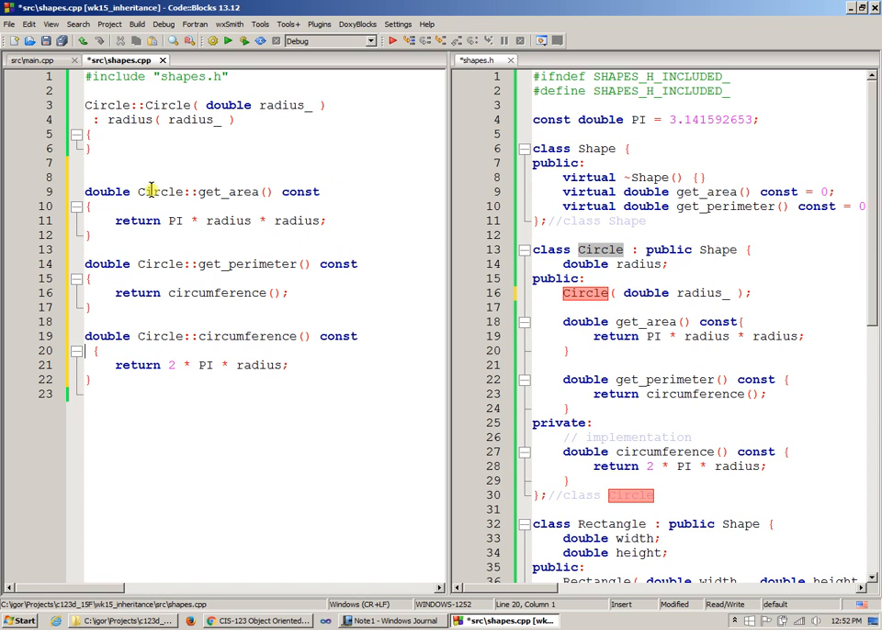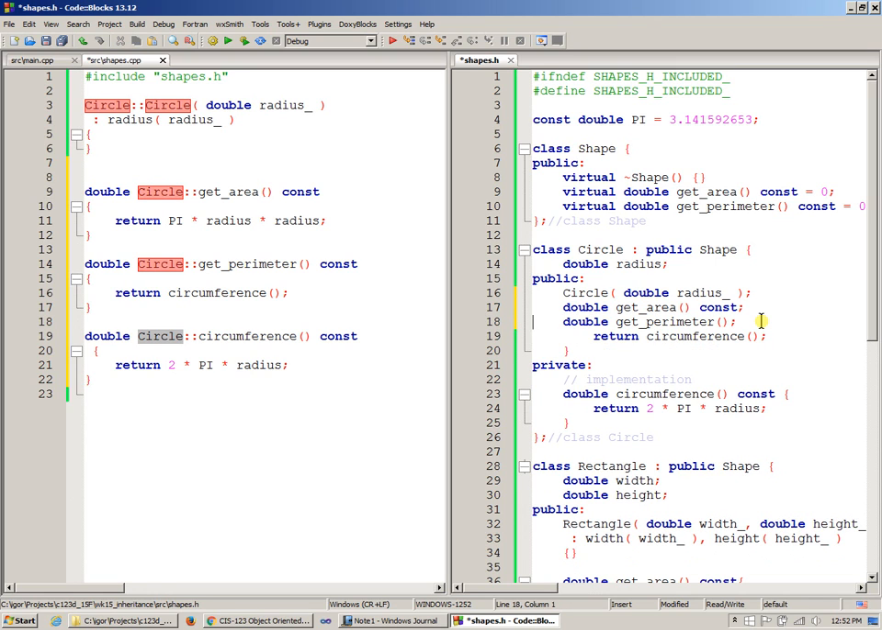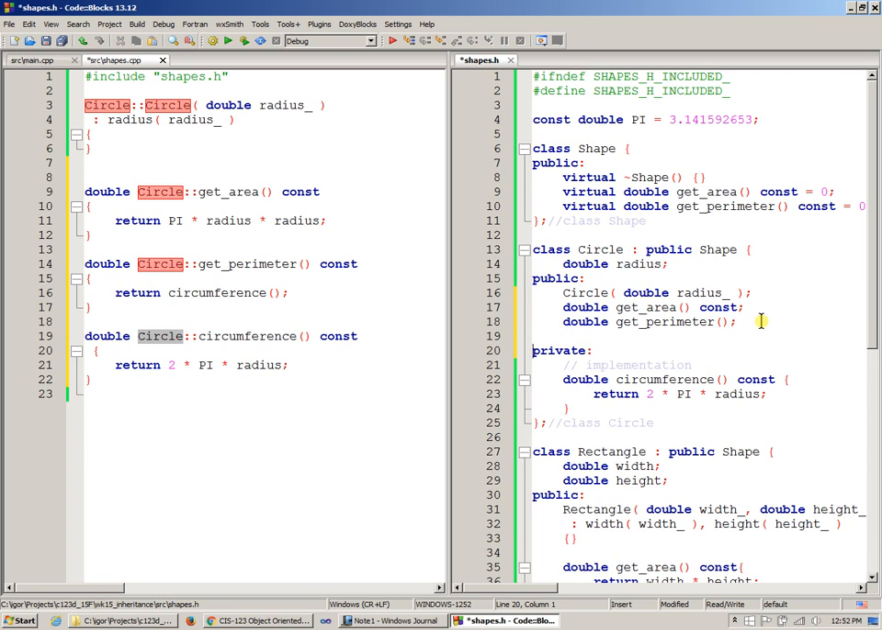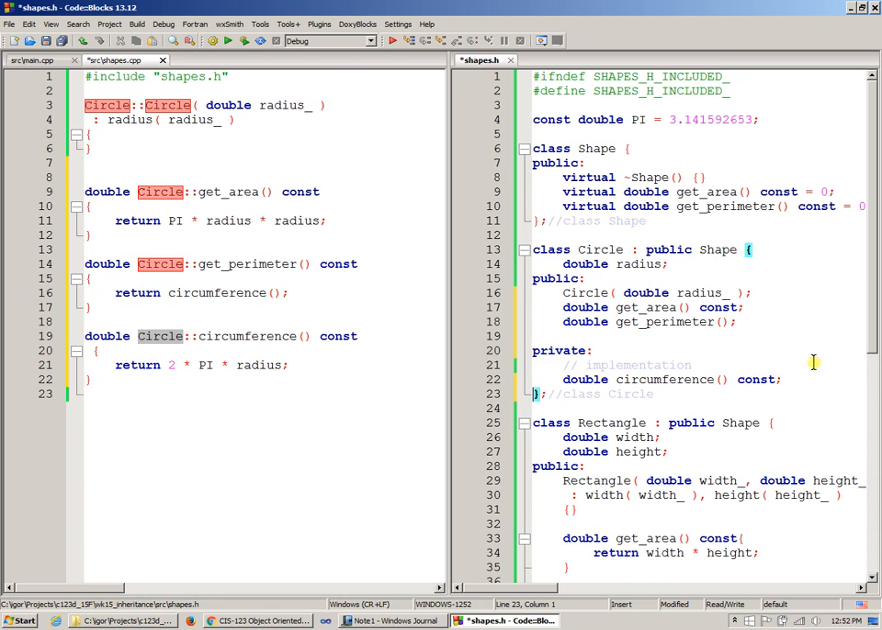All I needed to change is essentially make sure that I tell the compiler that this get area, this get perimeter, this circumference comes from the scope of the circle class. And here I just get rid of the implementation and replace it with a semicolon and make this simply a function declaration inside my declaration for this class, and likewise with the circumference computation, just replace the body of the function with just the semicolon, right?